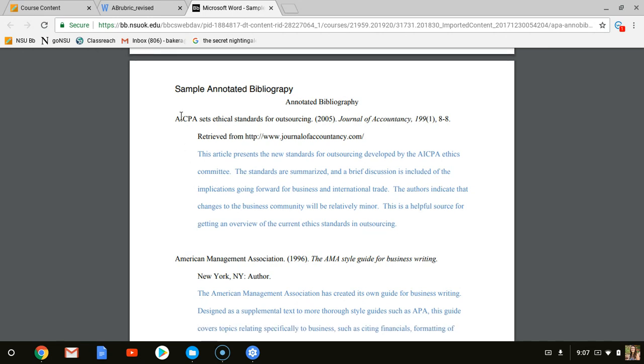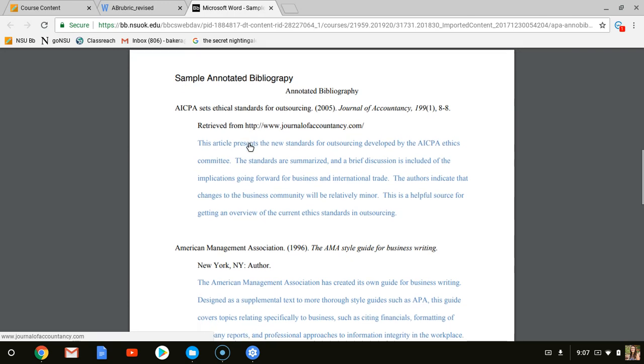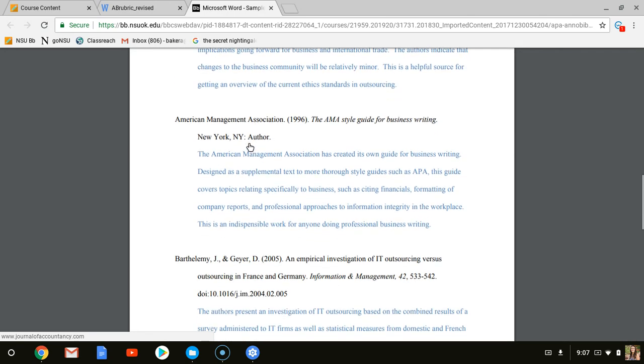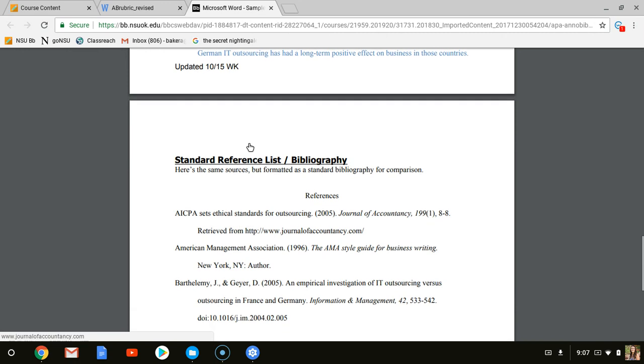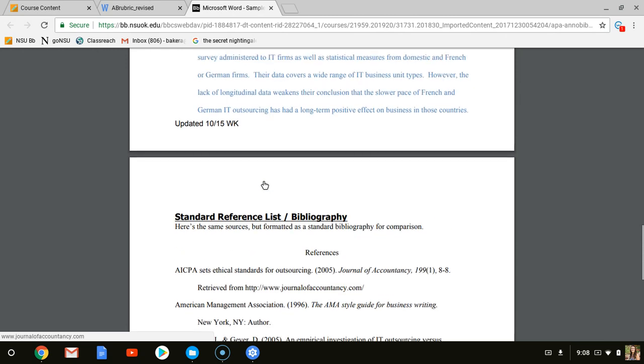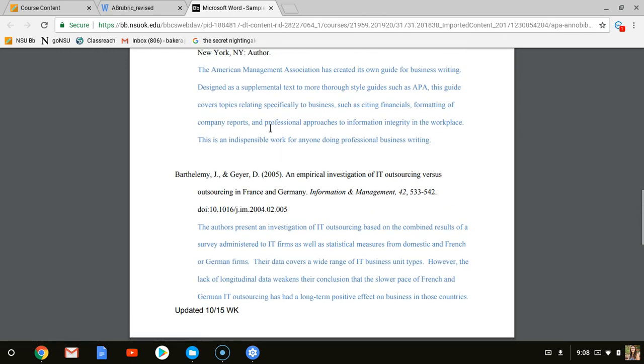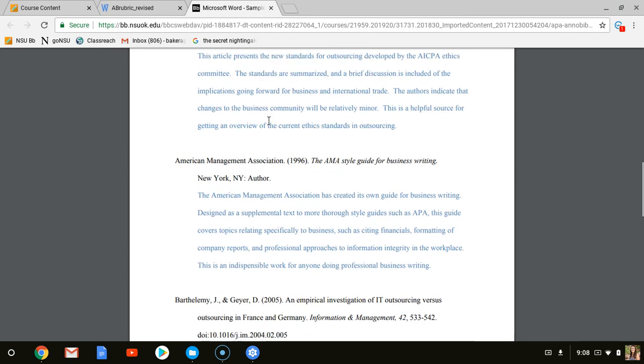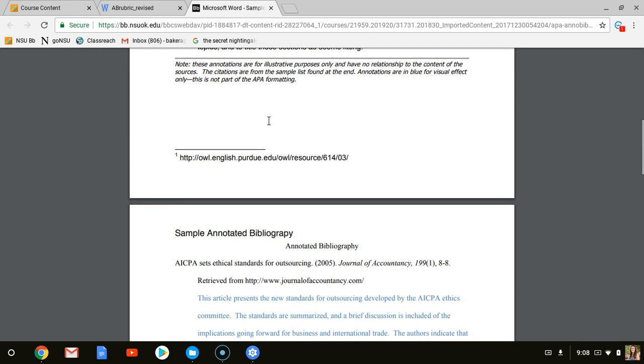Also, you need to make sure that they are in alphabetical order. So you can see it's AI, then AM, B. And then there's a reference list included as well, which you just take all your citations and put in a separate list. At the end of your annotations, you title it References in the center, and then you just copy and paste your citations only in a list. So they only have 3 here, but you are required to do 5, so don't let that throw you. And again, this text should be black, not blue. If you have any questions about this, please feel free to contact me.